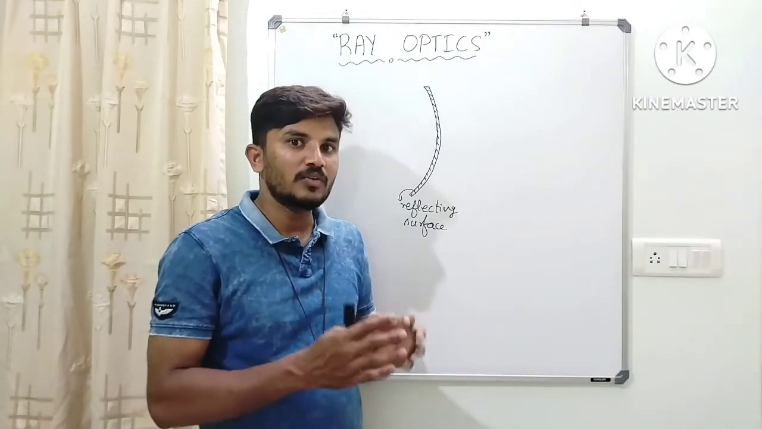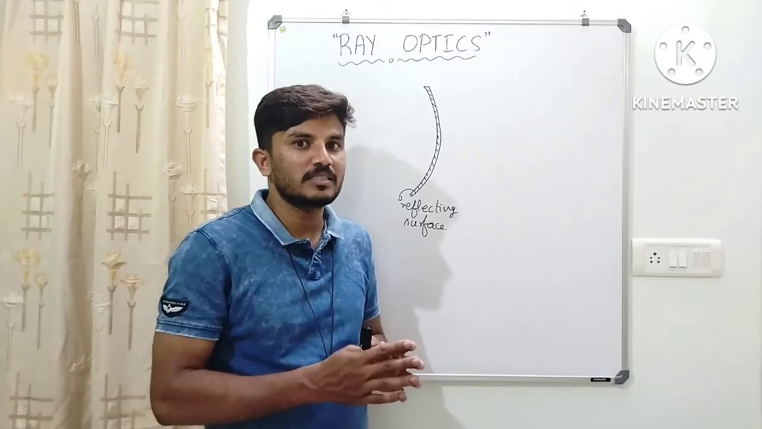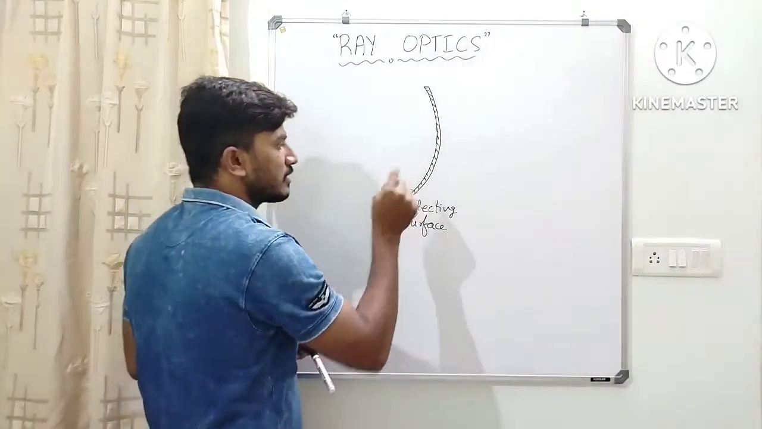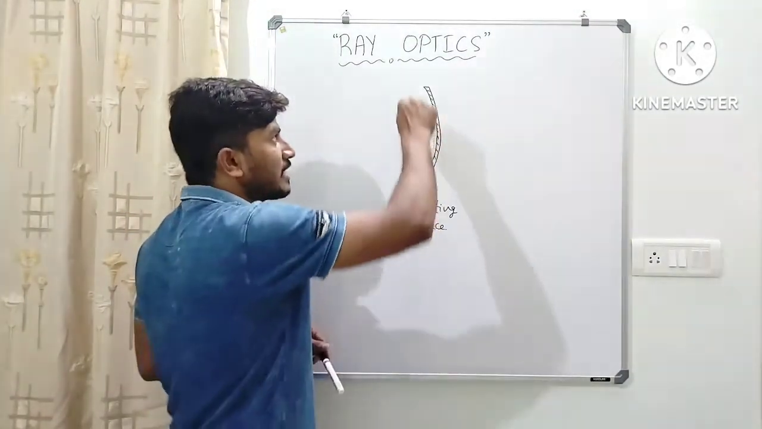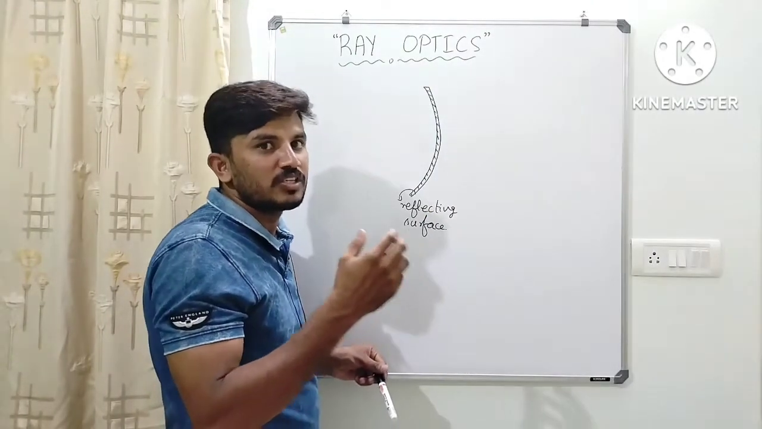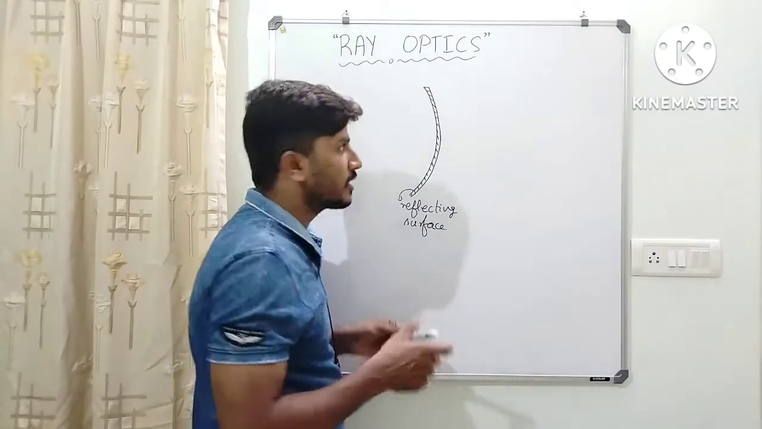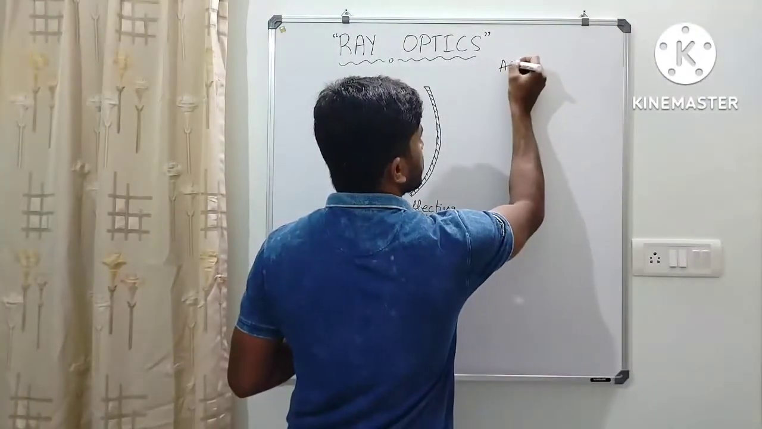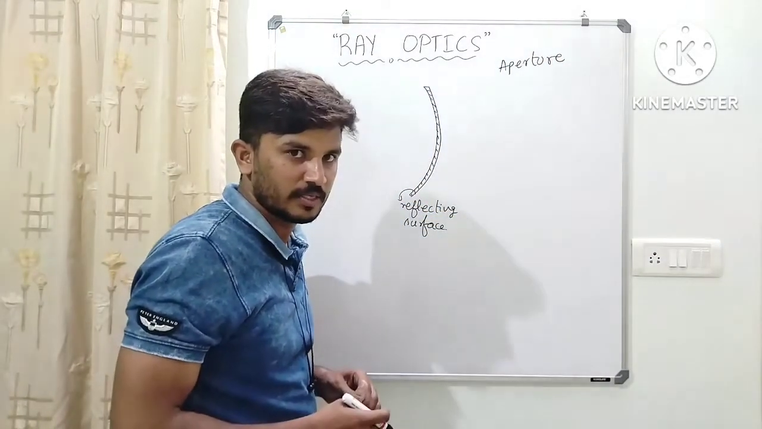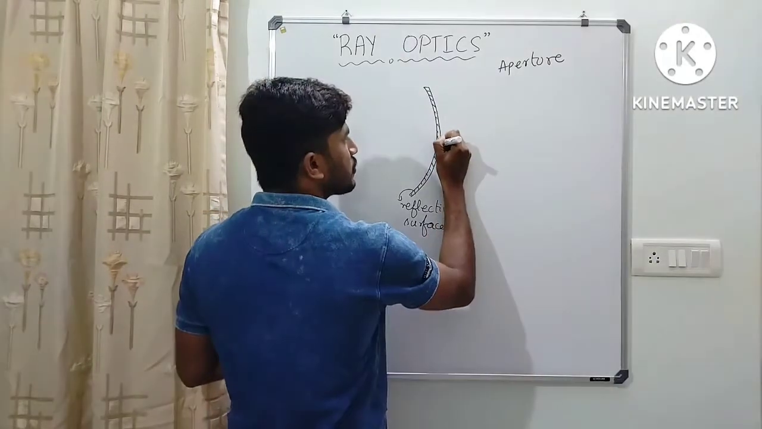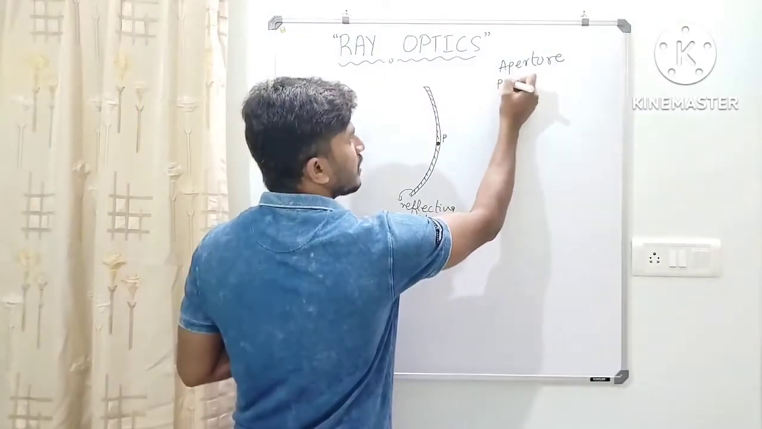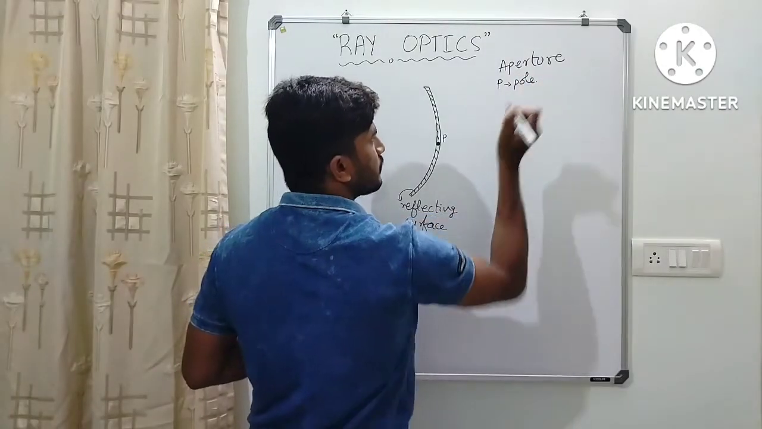Along with that, there are a few basic things that you need to know. One, this is the reflecting surface, and the surface which is available for reflection is called the aperture. Do remember that, that is called aperture, the surface which is available for reflection. Then the midpoint of the aperture is called the pole. So P is called the pole.